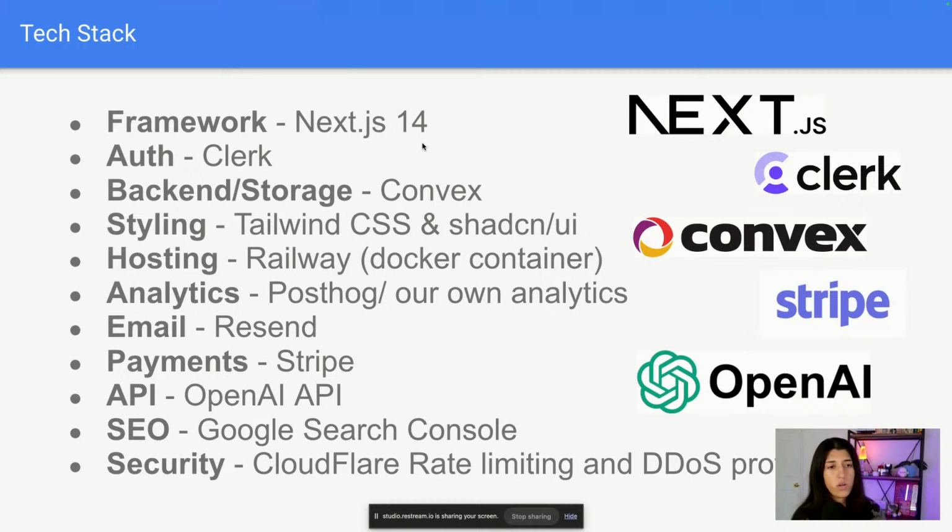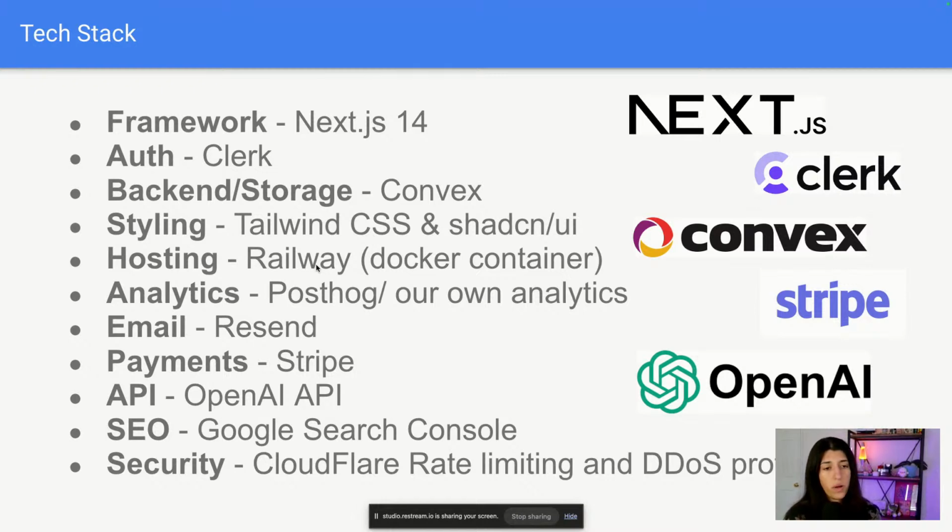But yeah, here are our core technologies. We're using Next.js. For authentication, we're using Clerk, and for our backend and storage, we are using Convex. Convex has great documentation, and we were able to easily set up Clerk with Convex. Since the release of Convex Auth, you can now do way more within Convex with less outsourcing to third-party services, but I think Clerk worked for us because it's more stable. And for styling, we used Tailwind CSS with shadcn/ui.